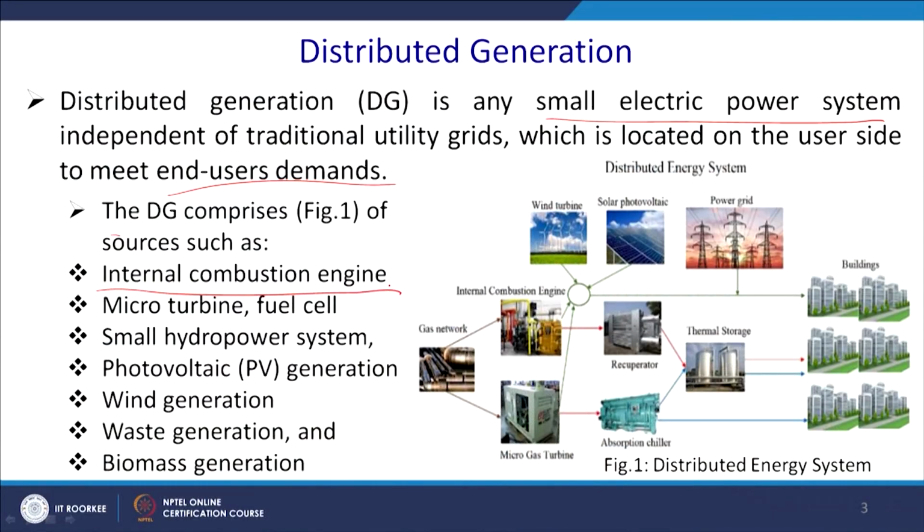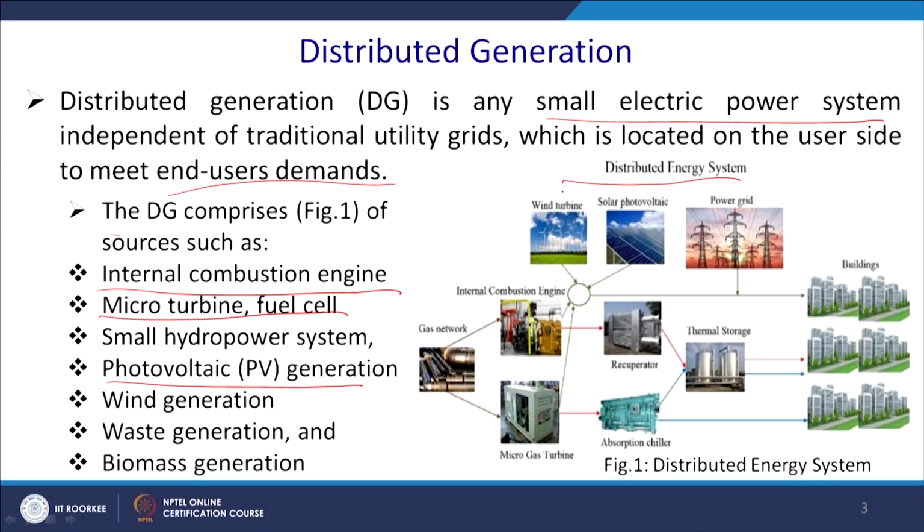So, DG comprises the following things. You may have an internal combustion engine as a diesel generator as a backup. We are gradually phasing off this entity, considering that it increases the carbon footprint and everything. Micro turbine and fuel cell, small hydropower system, small or micro solar photovoltaic generation, wind generation, waste generation and biomass generation.